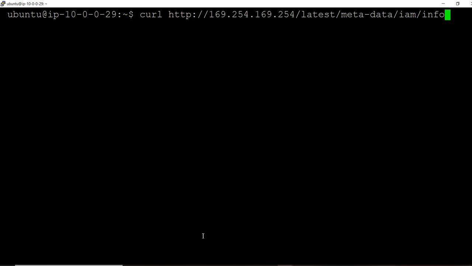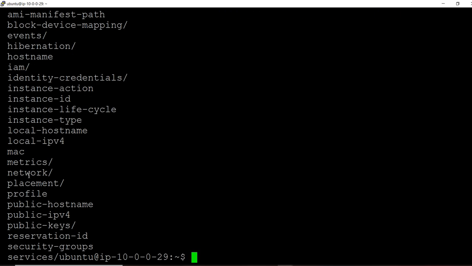Okay, so let us go one step back. Metadata. You see metadata, where we will have security groups, events, MAC, network, public hostname, profile. Okay, we'll see in the profile.